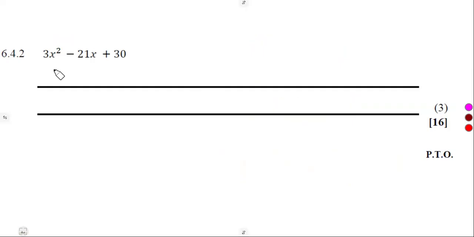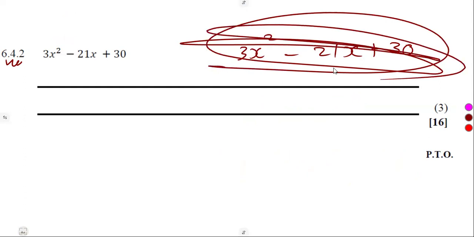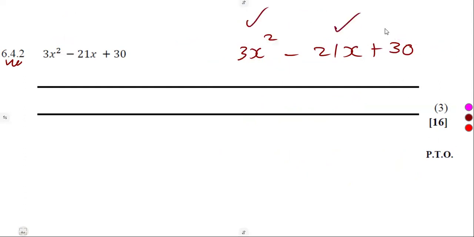6.42, we are given 3x squared minus 21x plus 30. Again, to factorize, the golden rule is to factor out the highest common factor. That's the first thing. Do we have, between these three terms, a highest common factor? That's a 3: 3, 21, 30. X is not common, but 3 is common. So you can factor out 3.